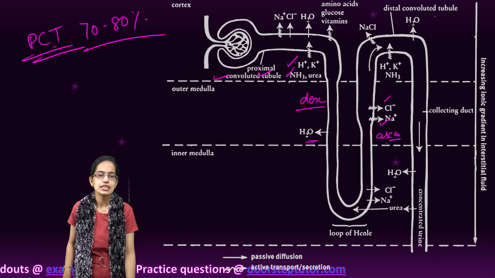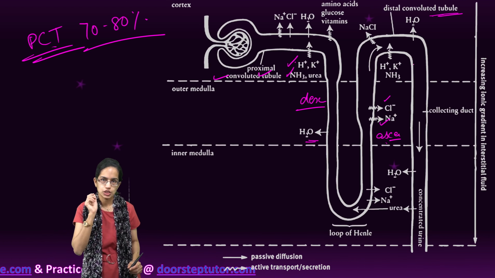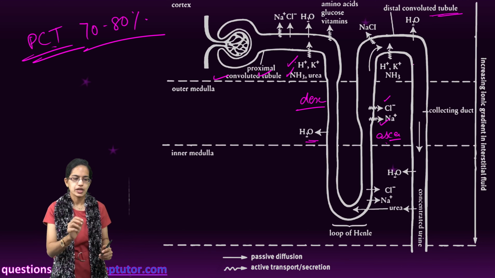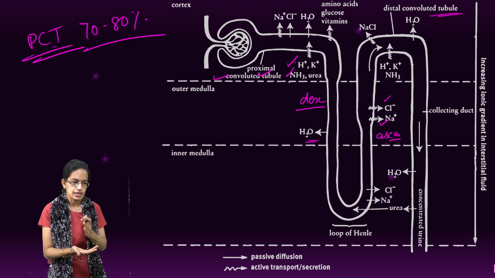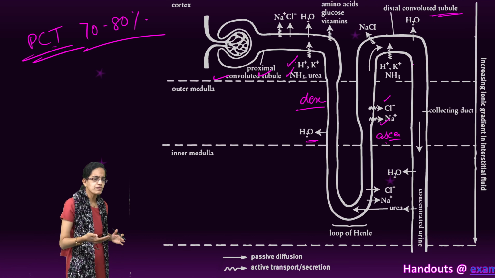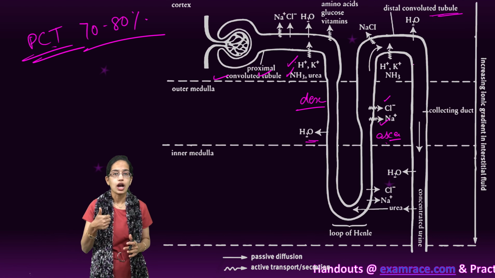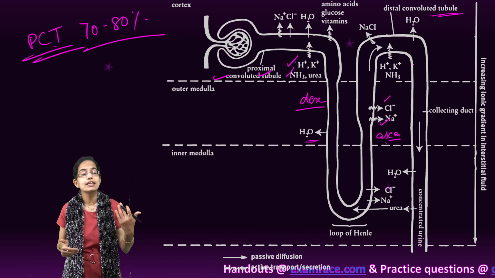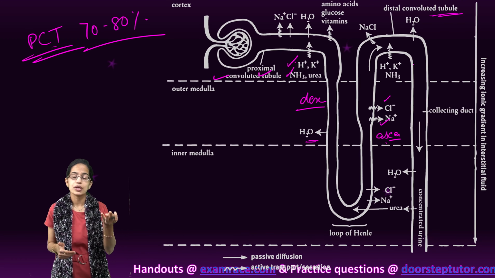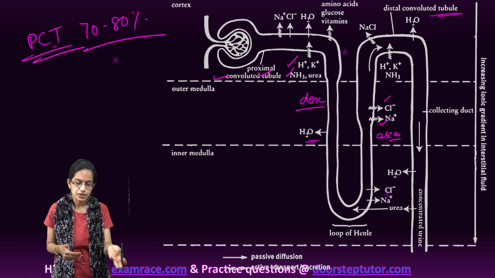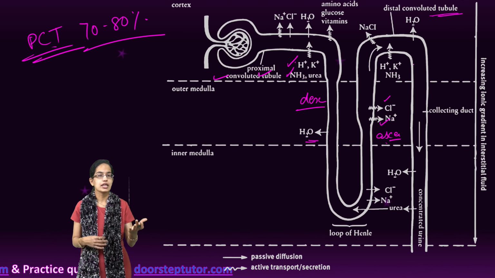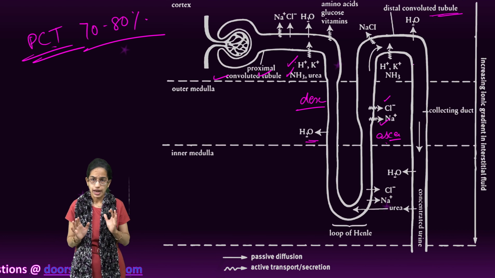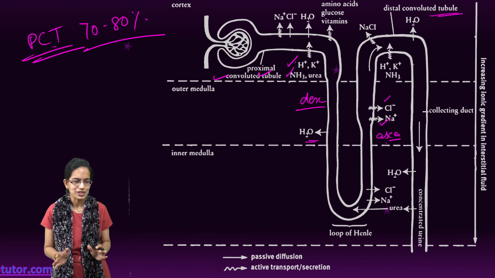Finally, you have the DCT, or the distal convoluted tubule. It is here that conditional reabsorption of sodium ion occurs. Along with that, there is reabsorption of carbonates, and there is selective secretion of, again I repeat, hydrogen, potassium and ammonia into the filtrate in order to maintain the ionic and the acid-base balance of the body fluid.